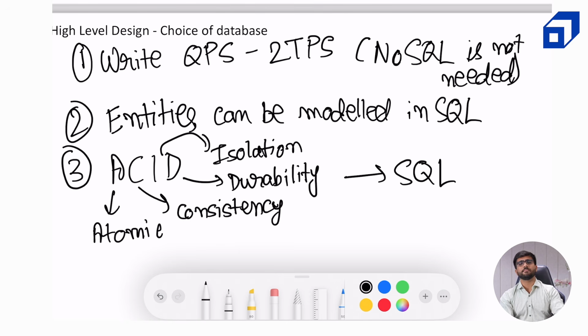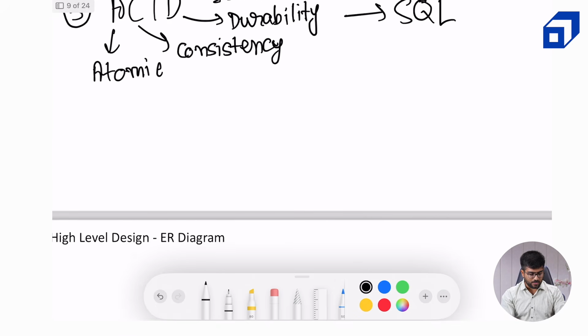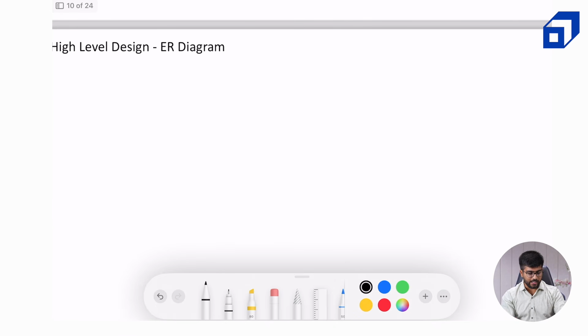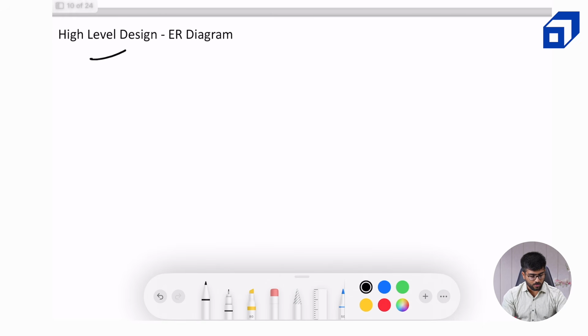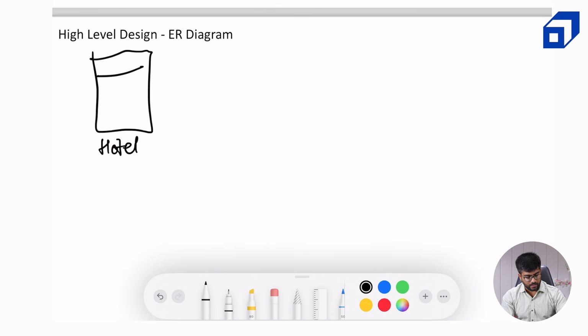Okay, but for the time being, we can model the current data, hotels, rooms, users, and bookings in a SQL database. All right. So now let's create a high level ER diagram. What does ER stand for? It's entity relationship, where we will try to create the schema of some of the databases and then check how they are related to each other. Now, for example, let's just start with a hotel table. So there will be hotel ID, obviously, and then there will be some other details like country, latitude, longitude, and so on. But the main part about this is the primary key, which is the hotel ID.